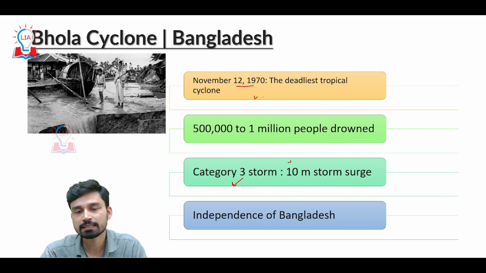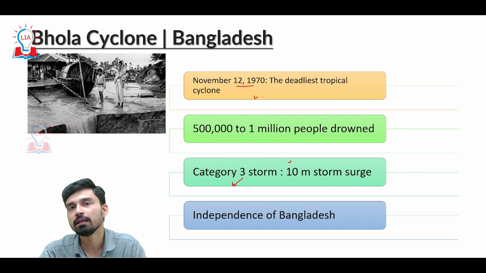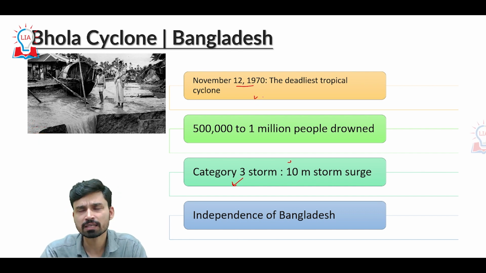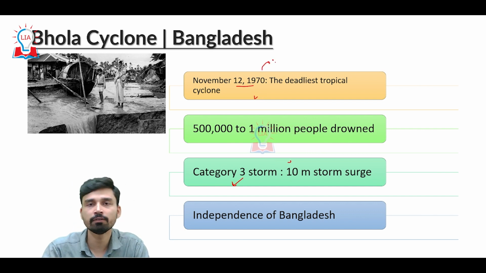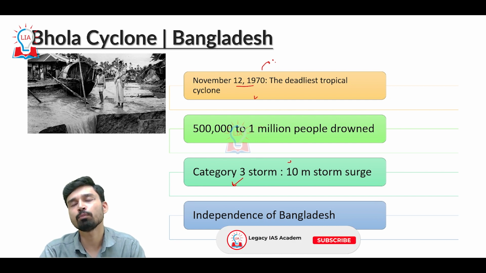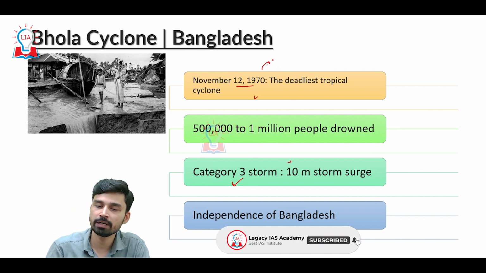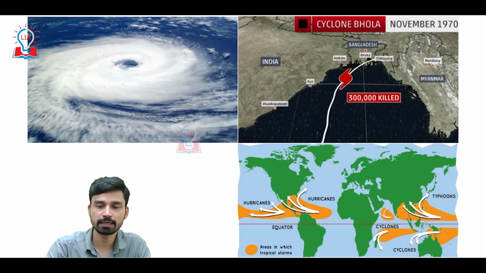during the 1970s, Bangladesh had not become a nation. It was still what we call East Pakistan, and the main center of government was in West Pakistan. So the response of the Pakistani government was very slow. That caused more loss of life and discontentment among the population of East Pakistan, and that is when they started to strongly support the independence of Bangladesh. Thus, in the following year, 1971, following the intervention and support of the Indian government, Bangladesh was liberated from Pakistan. So that was the Bhola cyclone.